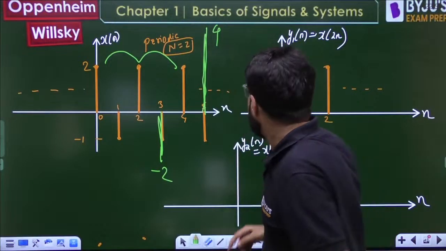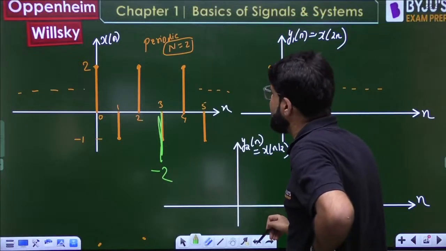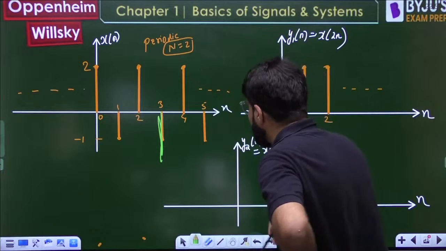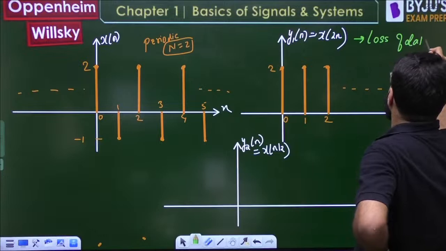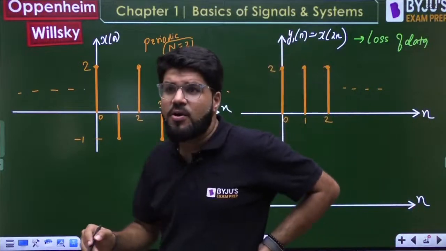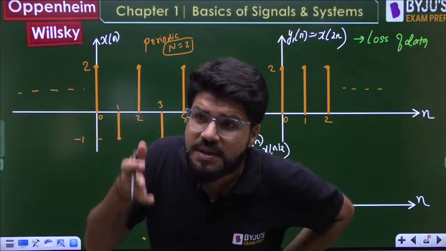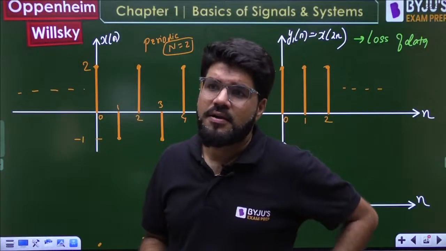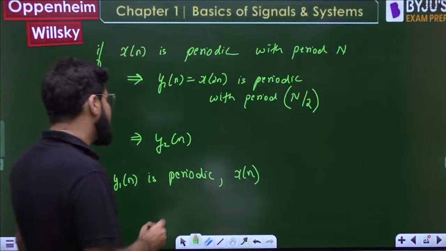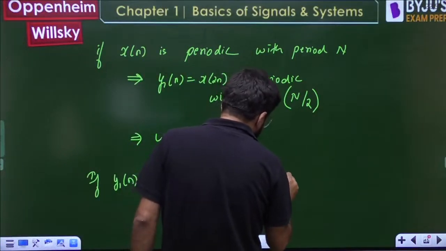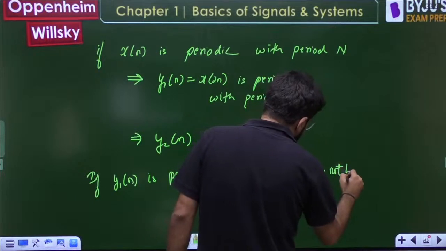Are you getting it? If you know a compressed version that has been obtained by loss of data, the original data may be showing a periodic pattern, or may not.